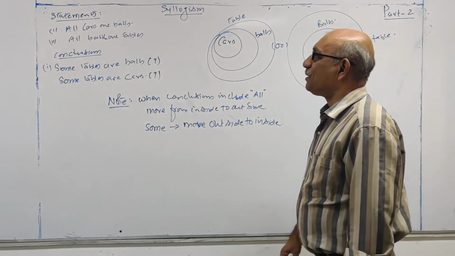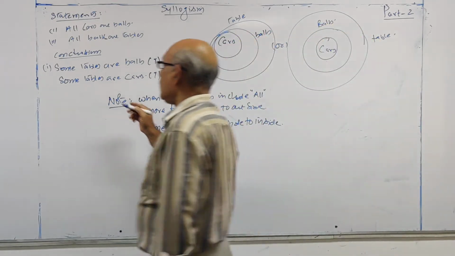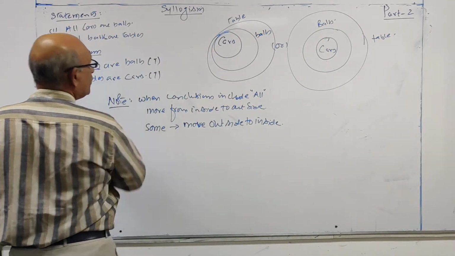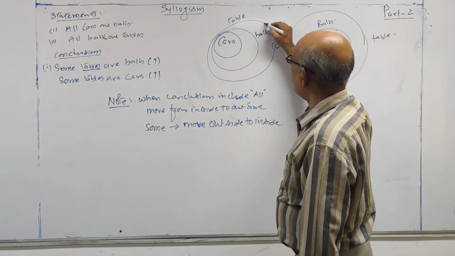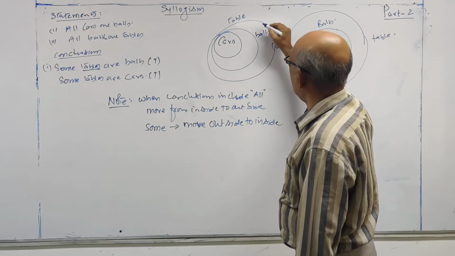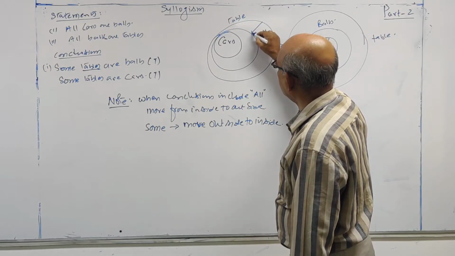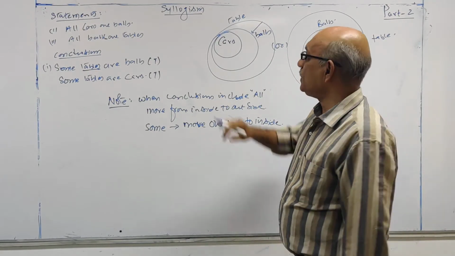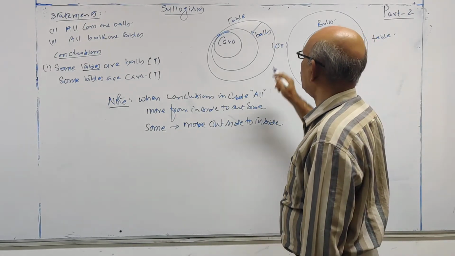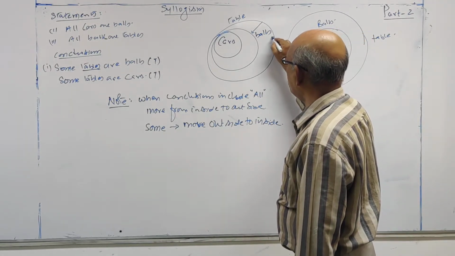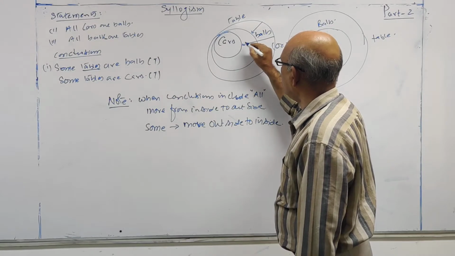Look at this here, some tables are balls. From where to where are you moving? Tables to balls you are moving. Table is the outer circle and balls is the inner circle. How are you moving? Outer to inner, so it is true. Again, some tables are cars. Once again, table is the outer circle, car is the inner circle.